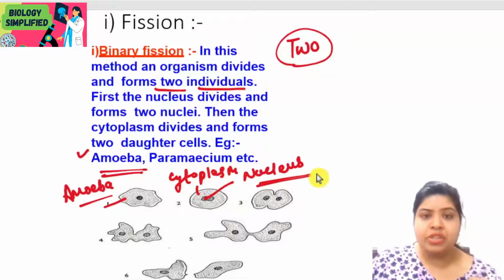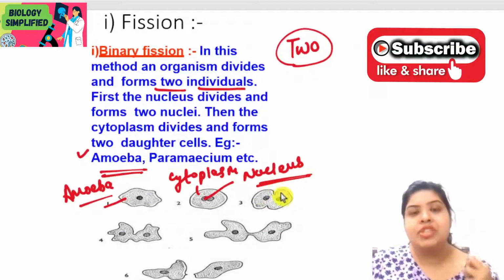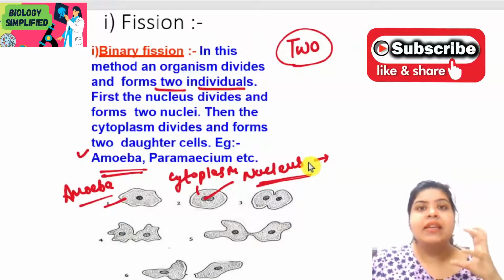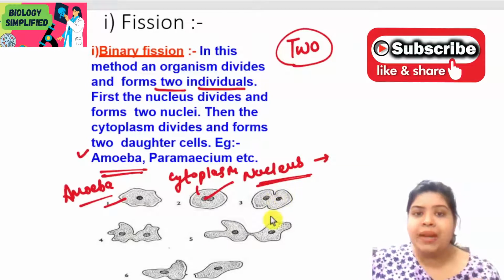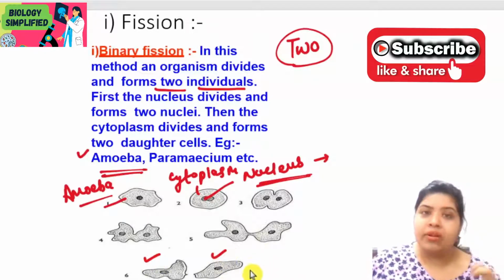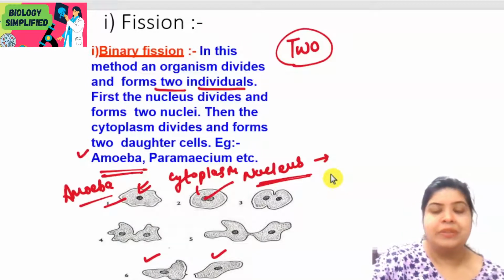First the nuclear division will happen, which is called karyokinesis, followed by cytokinesis or the division of cytoplasm, and hence we get two daughter cells from one single parent cell. Okay, so this is how amoeba divides, by the process of binary fission.